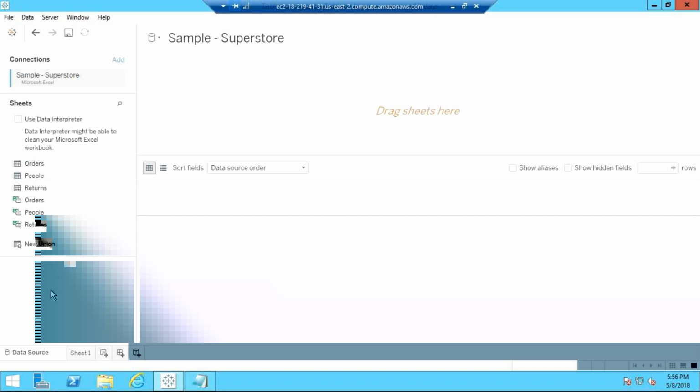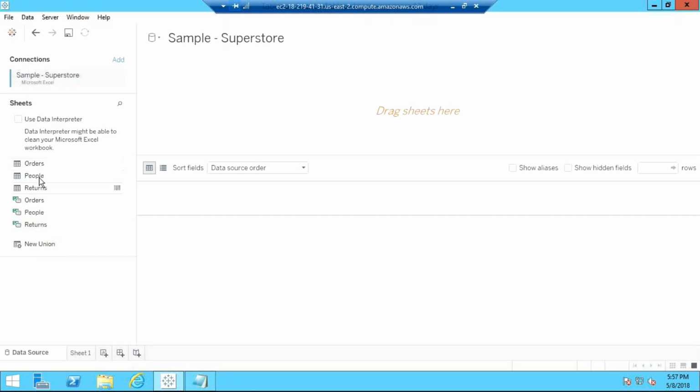Okay, it is going to be seen like this. This is your data source, sample superstore. These are the files: orders, people, and returns. Here you have orders, named range, people, returns, same thing. You want to create a union or something? No, I don't want to do that right now. Are these the names of the columns in the files? Or sheets? No, sheets.